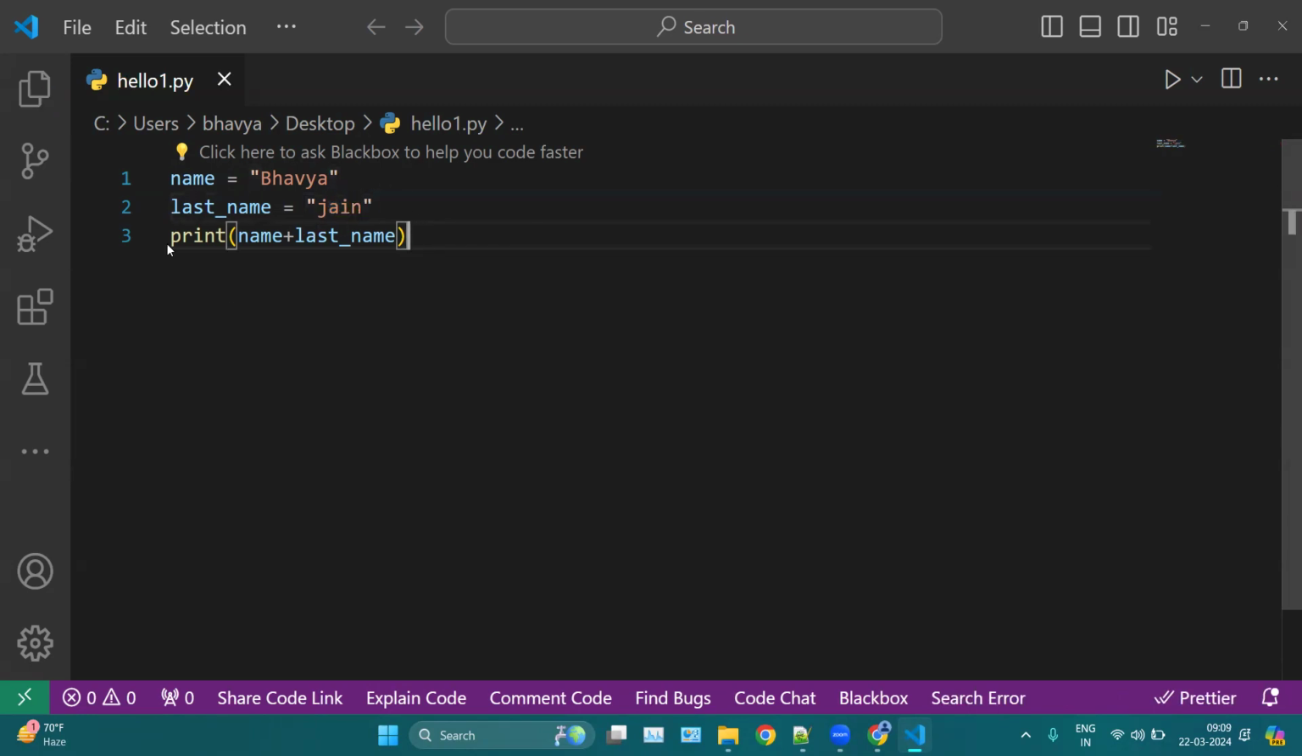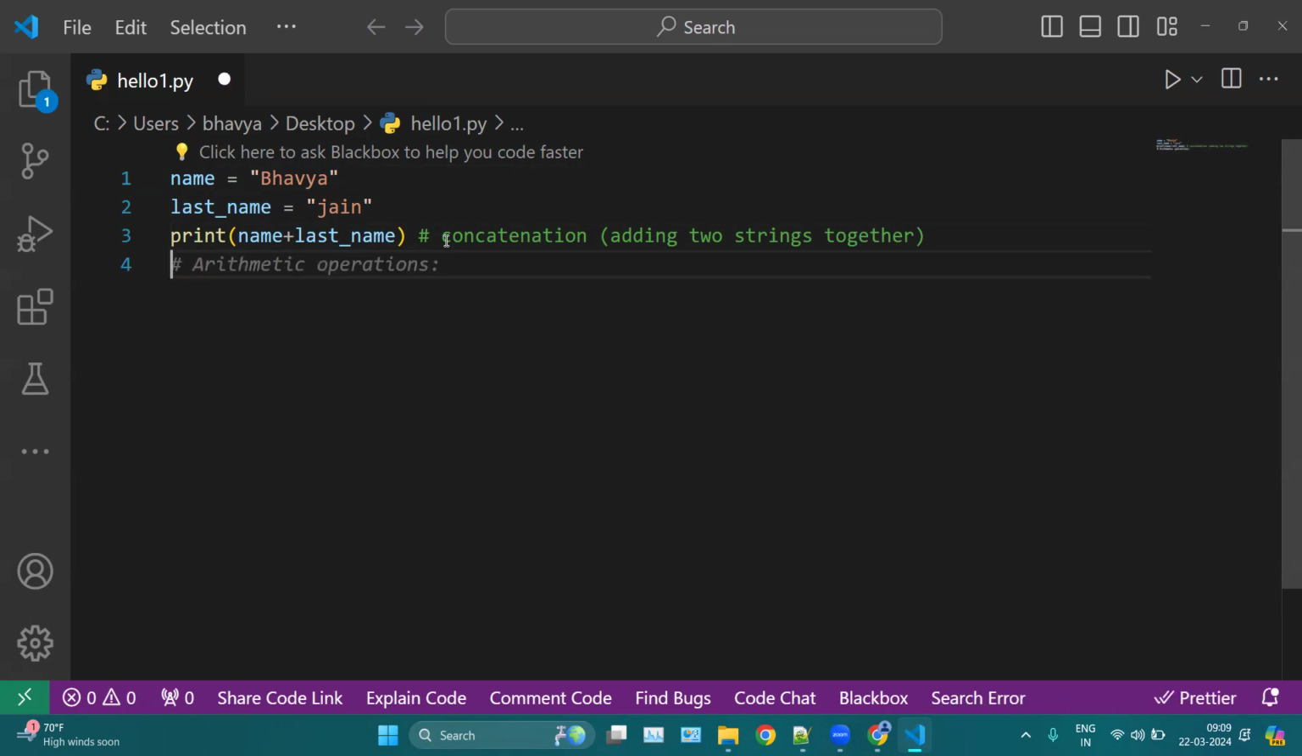And now you can see we are adding strings together. Name is a variable which is storing my name. Last name is a variable which is storing my last name. And now I am adding these strings. And this process is known as concatenation. Okay, concatenation is a process where we are adding two strings together. Okay, this process is known as concatenation.